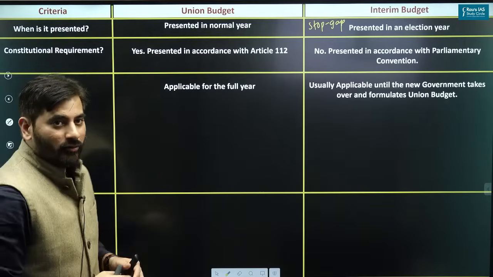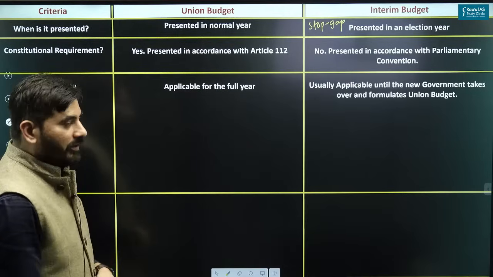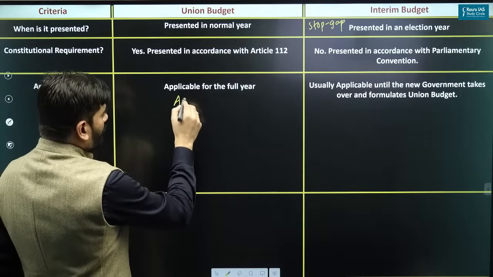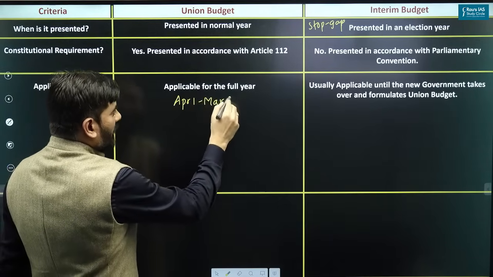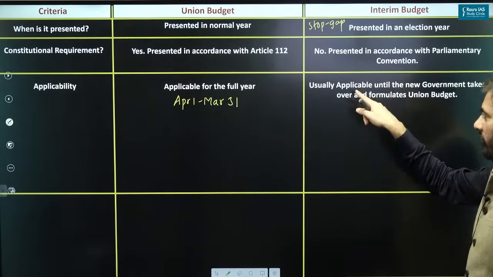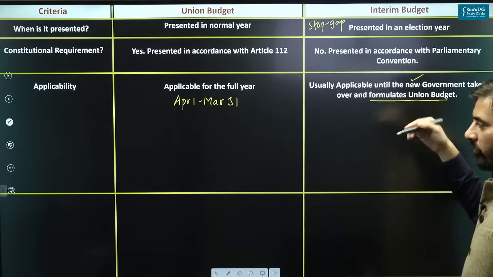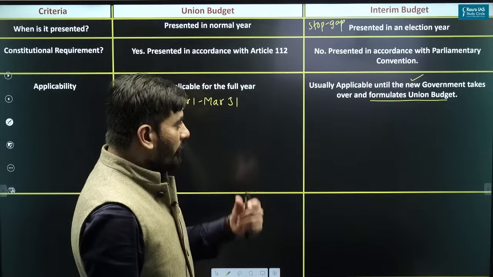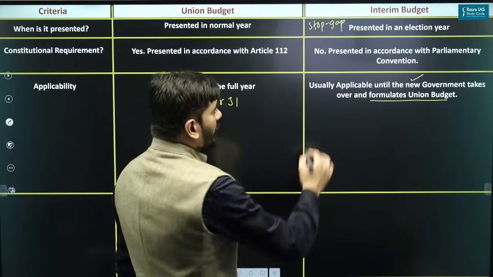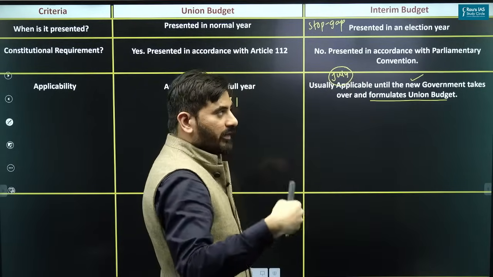Applicability: as far as the union budget is concerned, it is applicable for the entire financial year. Entire financial year means it is applicable from April 1st to March 31st. But the interim budget is usually applicable until the new government takes over, and the new government will formulate its own union budget. So the interim budget presented this year will be applicable until July. That is when the new government is expected to take over.